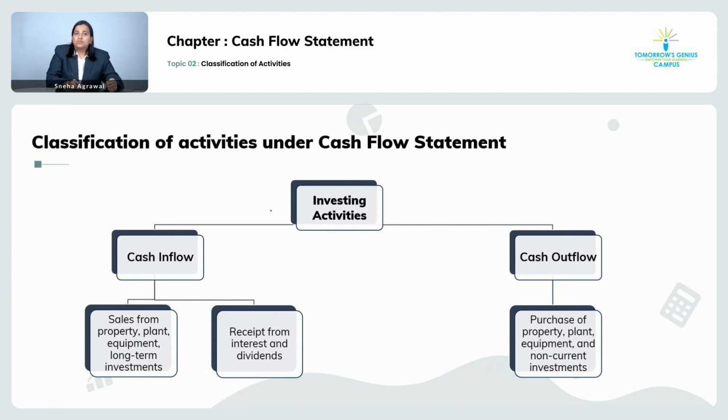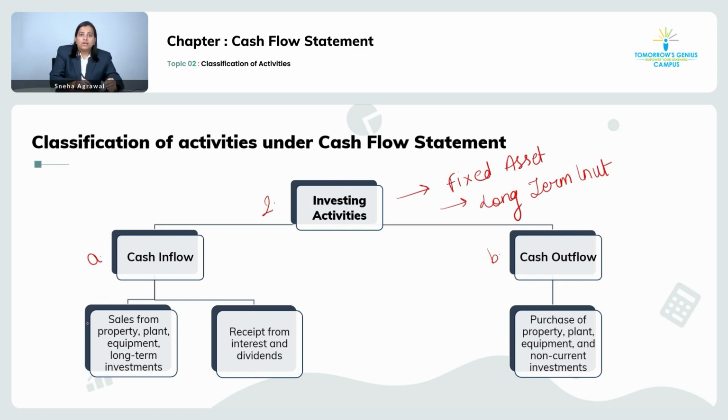Second, we understood was investing activity. What were the investing activity? It is something which you have invested in fixed assets and long term. Understand, short term investments are not part of your investing activity, as they are part of your cash and cash equivalent. Okay, so we understood what are the cash inflows from the investing activity and what are the cash outflows.